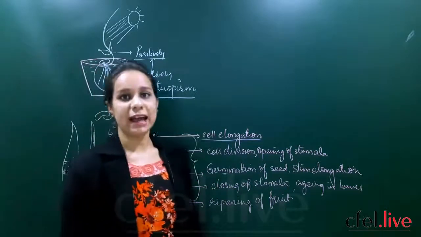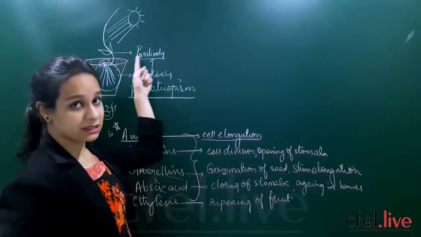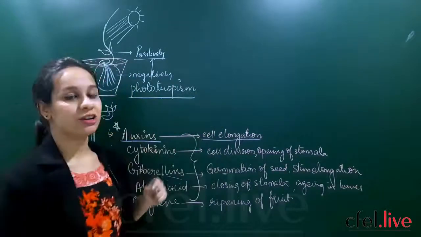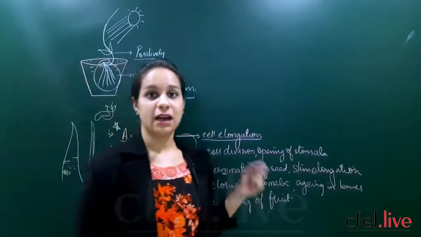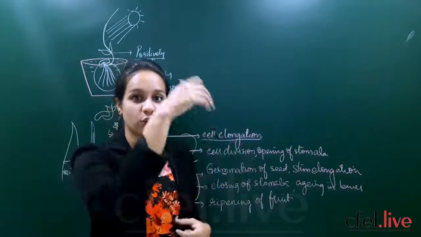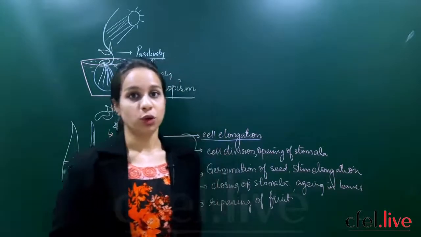It is towards the gravity. Okay, so positive phototropism is seen by the plant stem, whereas negatively phototropic are the roots. Because they are not growing towards the light, they are growing away from the light. We are telling it as negatively phototropic.